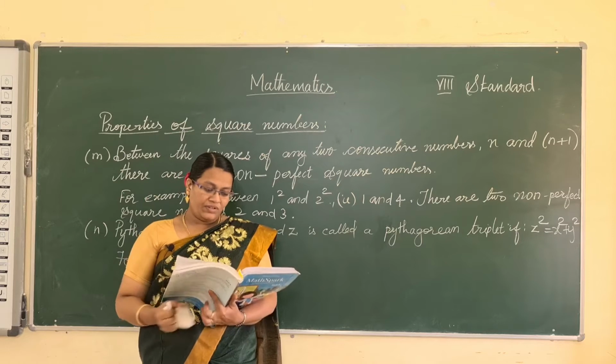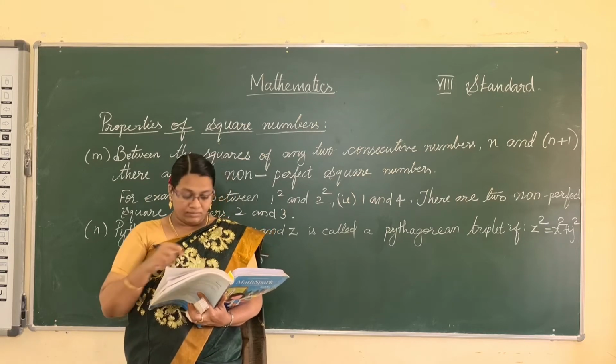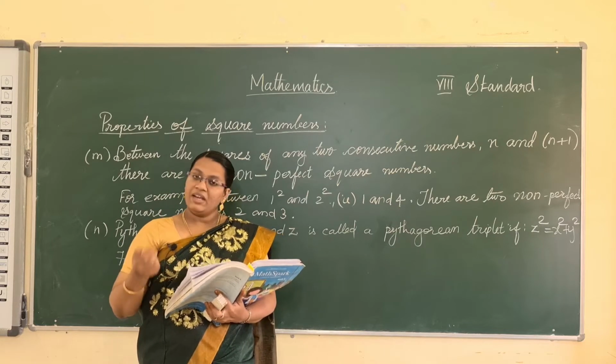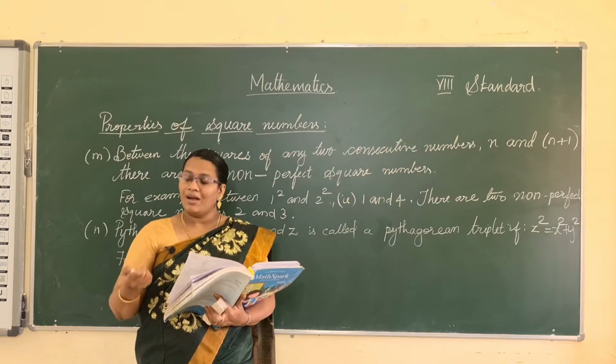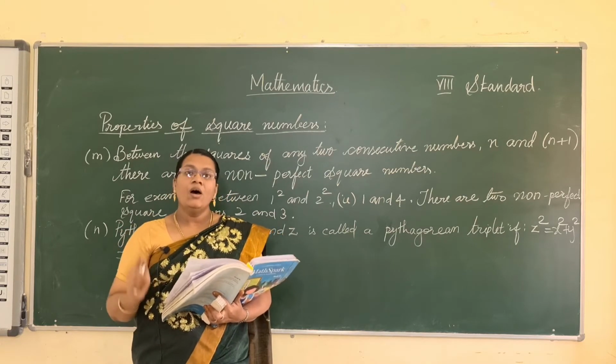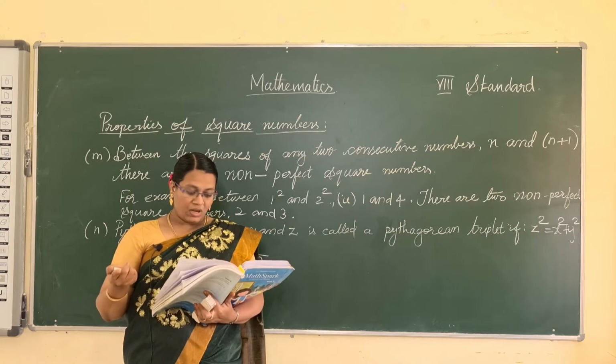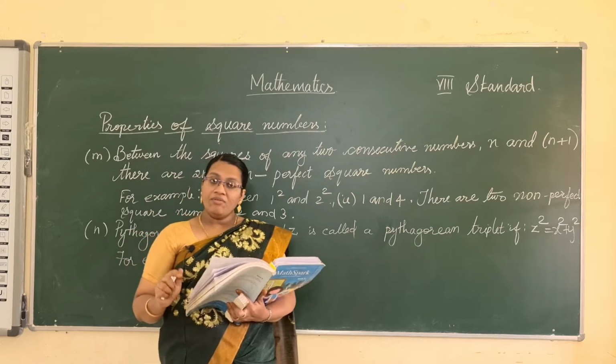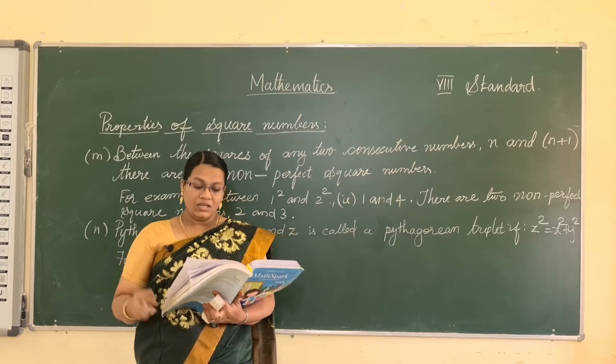And then the fourth property, a square of an odd number is always odd. If we square an odd number we get an odd number. 3 squared is 9, and 9 is also an odd number. If we square an even number we also get an even number. The square of an even number is always an even number.